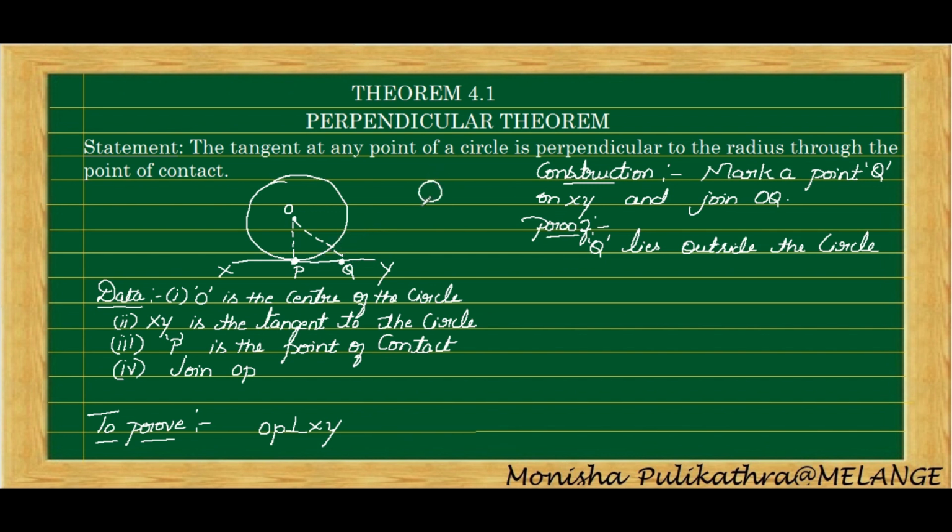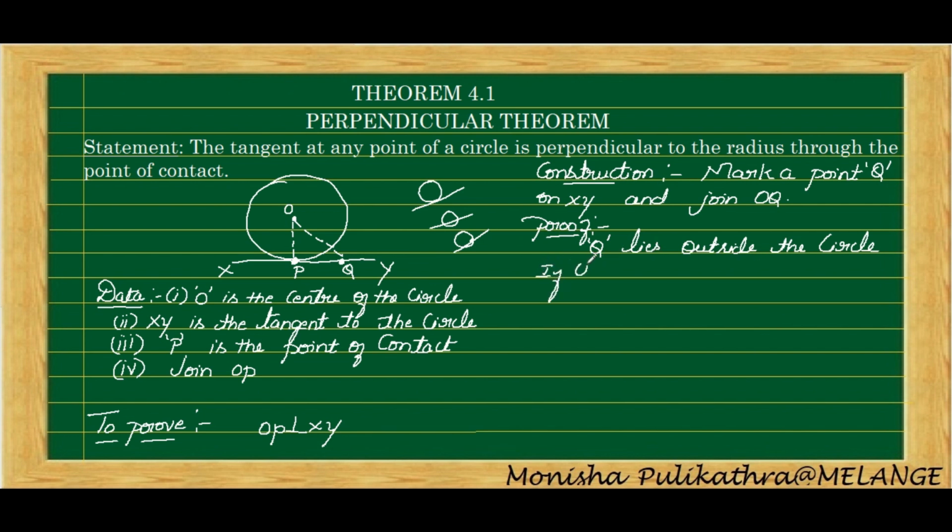In a circle, if a line touches at only one point, it is a tangent. If a line touches two points and extends, it is a secant. So if Q were inside the circle, the line would have touched from inside the circle, and then XY would not be a tangent. It would become a secant. So write that Q lies outside the circle.